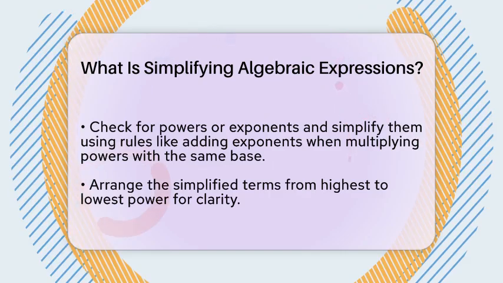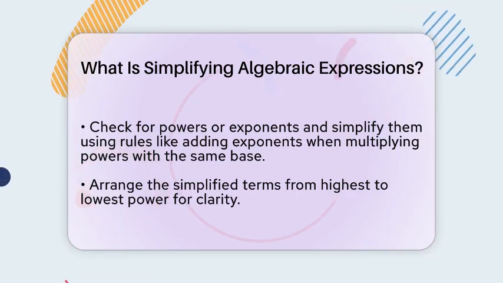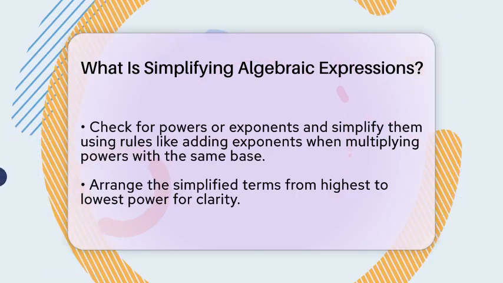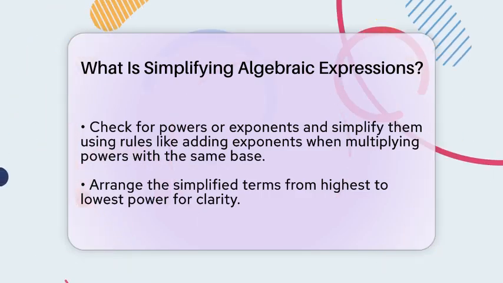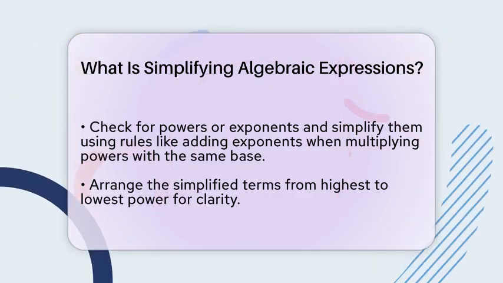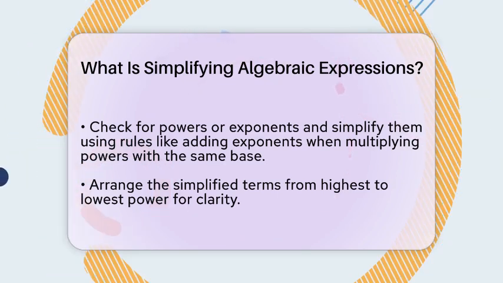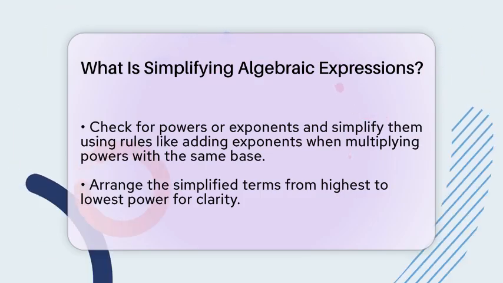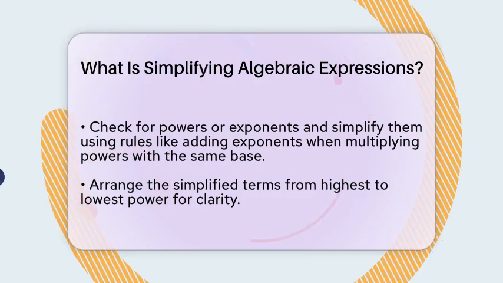Usually, we arrange terms from the highest to the lowest power. This makes the expression easier to read and understand. For example, if you have 5x² - 3x + 7, you write it as 5x² - 3x + 7. Remember, simplifying is not about solving for a specific variable. It is about rewriting the expression to make it easier to work with later.